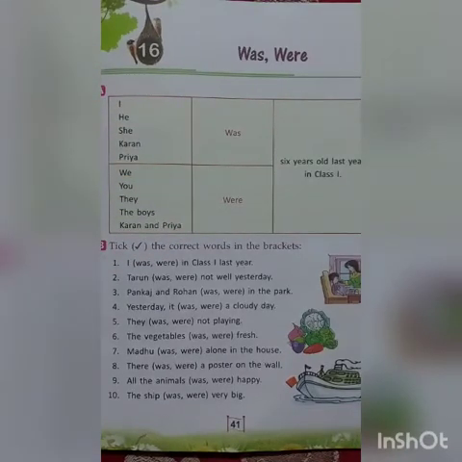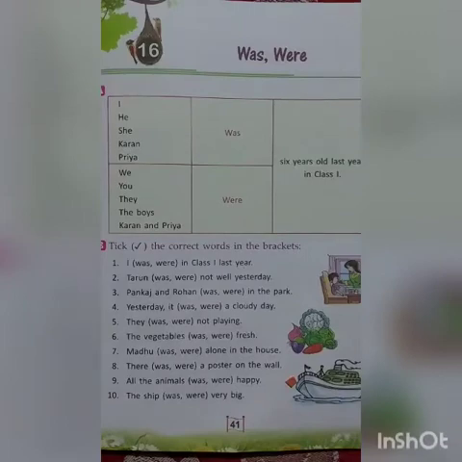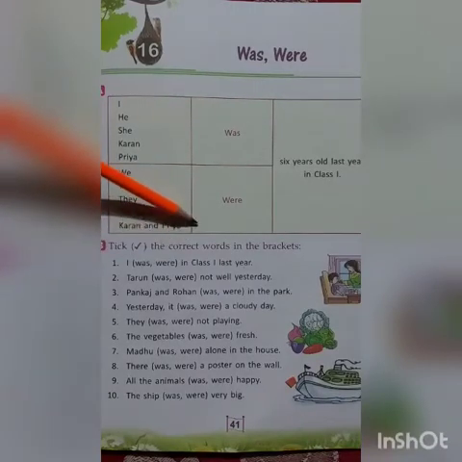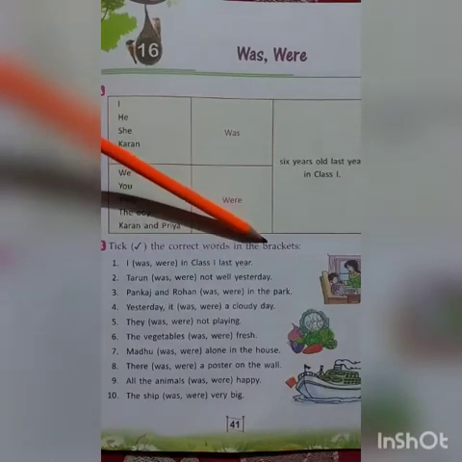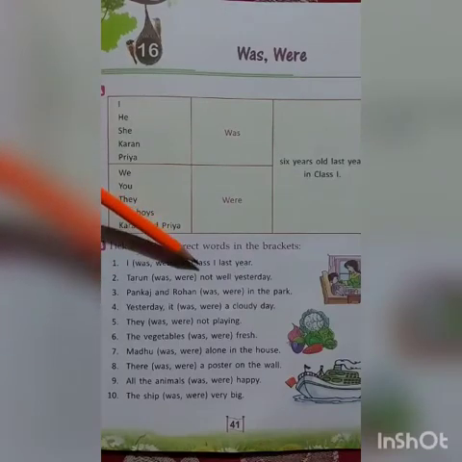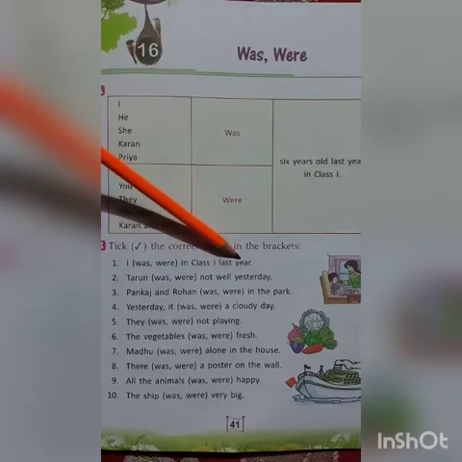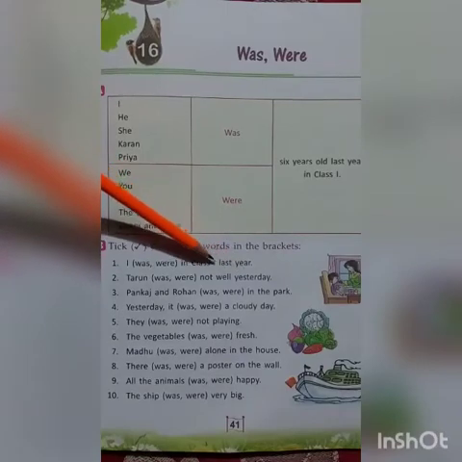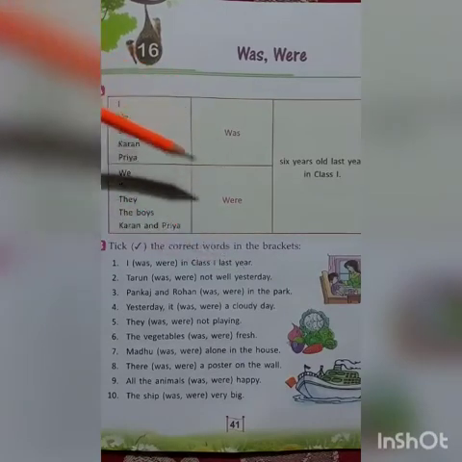Now, let's move further to the exercises given on page number 41. Tick the correct words in the brackets. I was or were in class 1 last year. Now, we are talking about past.